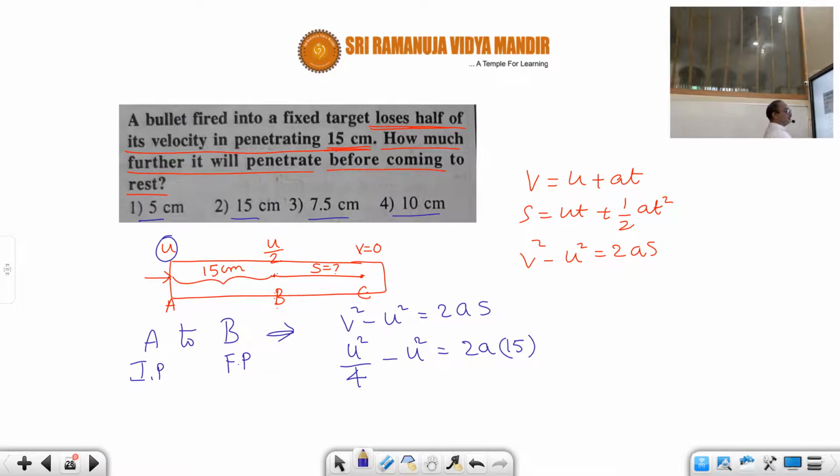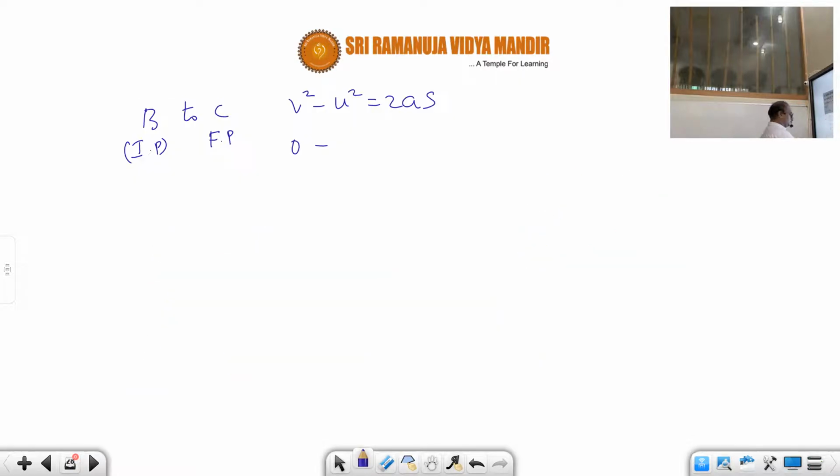At point B the velocity equals u by 2, that means u square divided by 4. So minus u square by 4 equals 2 into a into s, where s we don't know. Let us take this as equation 2.